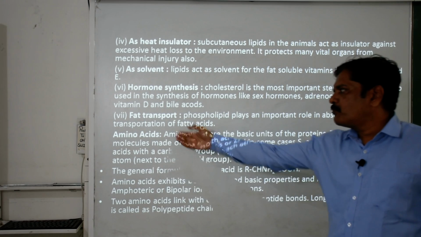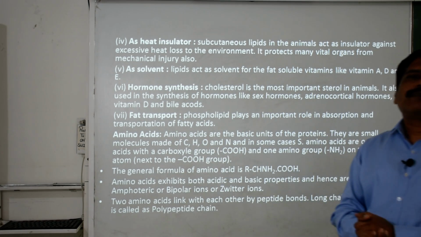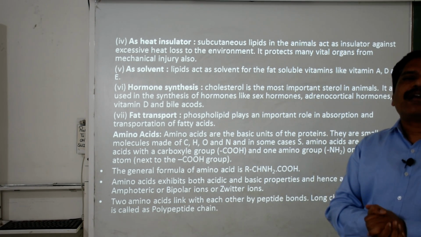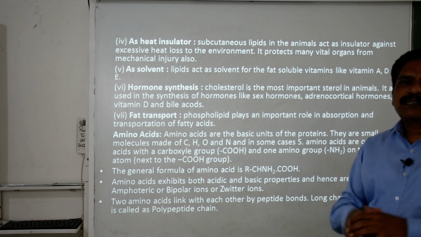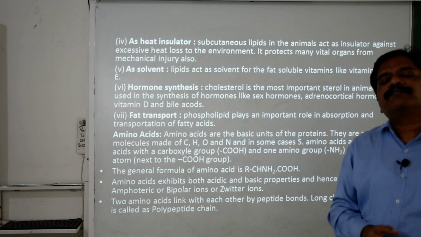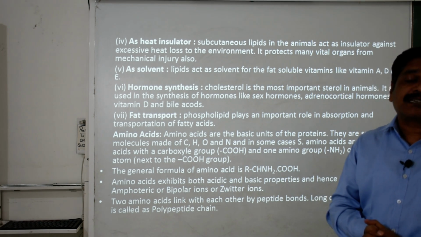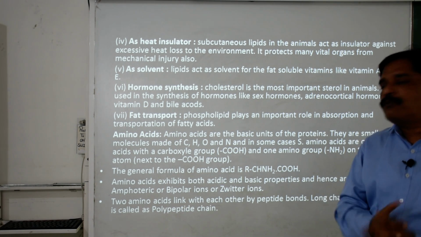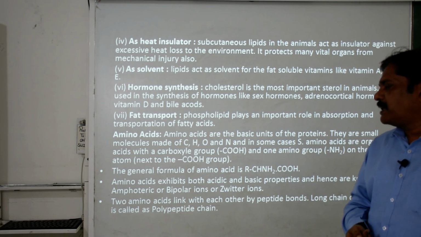Right. Now we are moving toward the next macromolecule, the amino acids. Clear? A simple organic acid consisting of one amino group and a carboxyl group is called an amino acid.